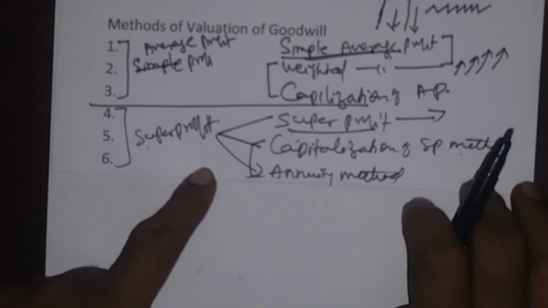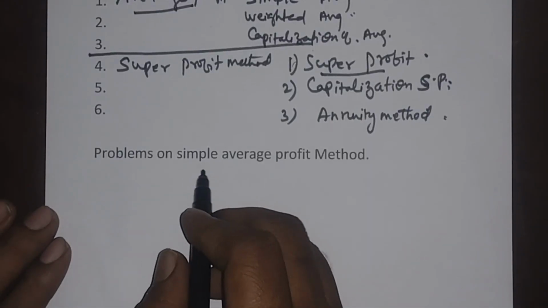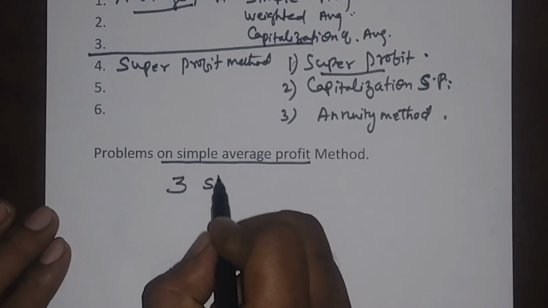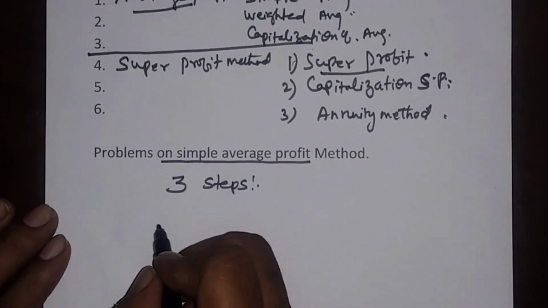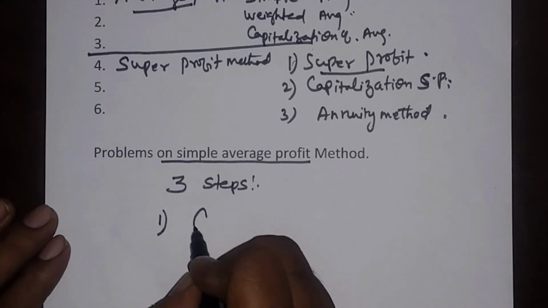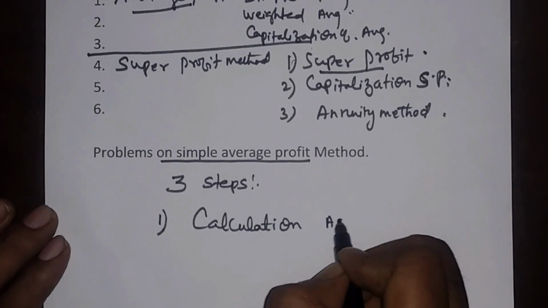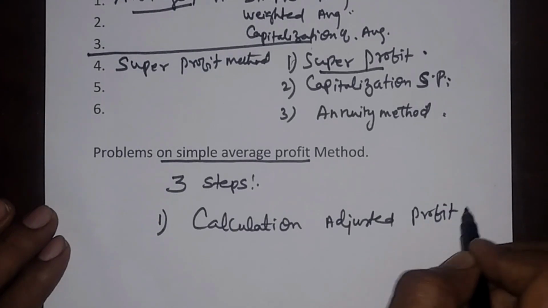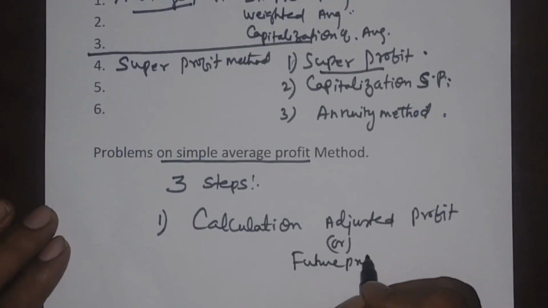In this video, first I am working out problems on the average profit method. Under problems on the simple average profit method, we need to follow 3 steps. What are the 3 steps? First one is calculation of adjusted profit, otherwise called future profit.